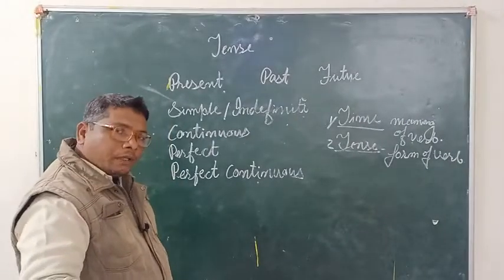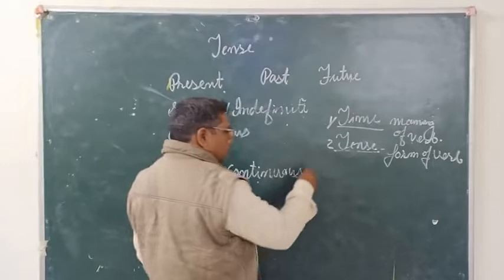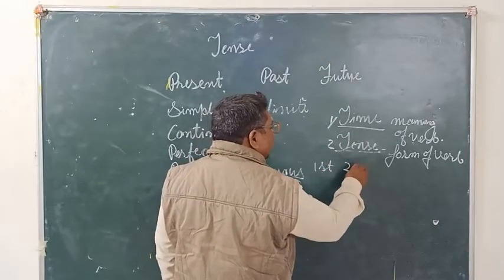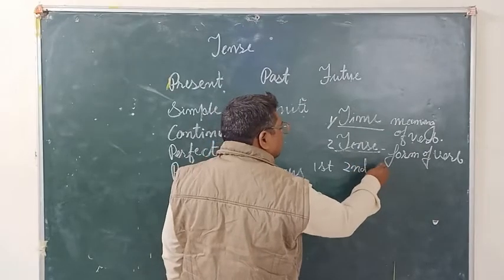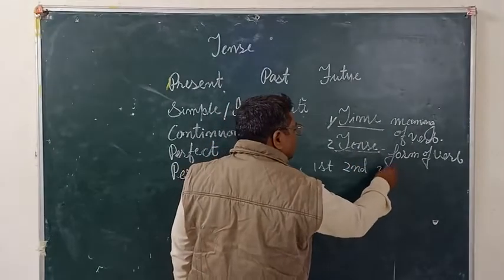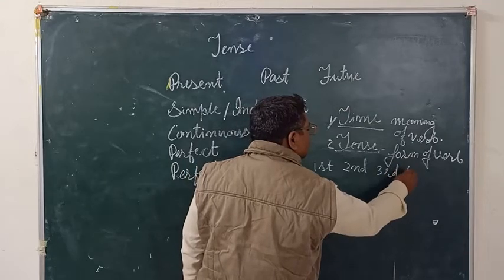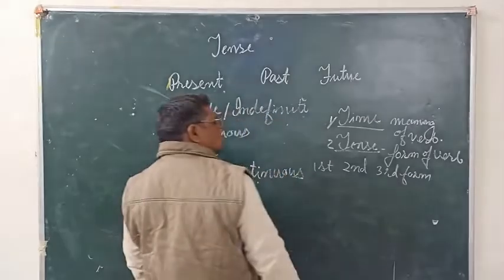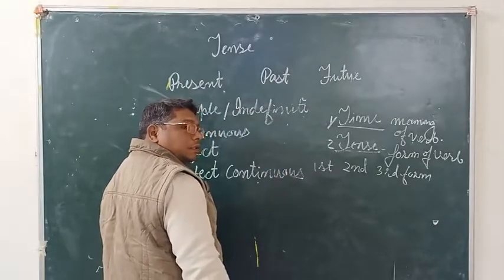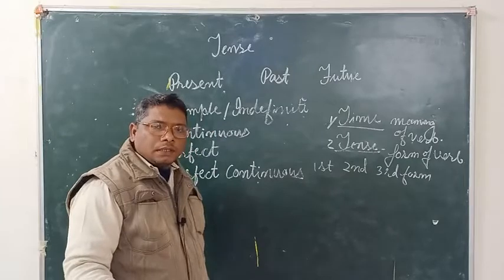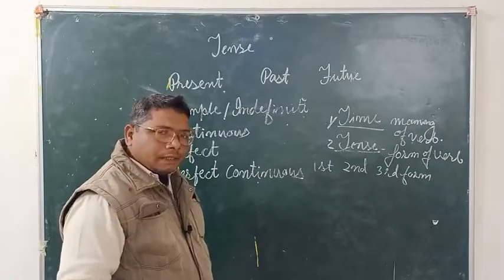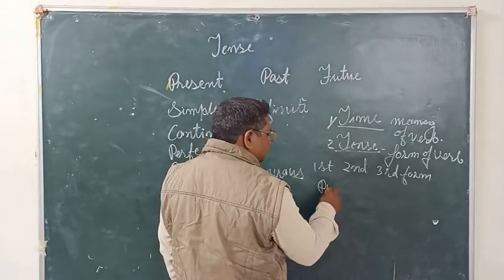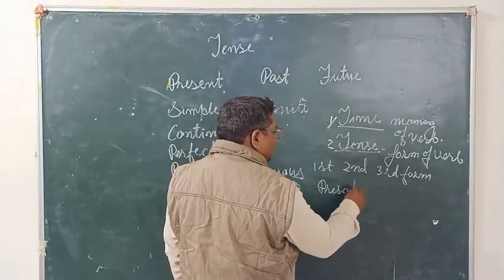You know how many forms there are? There are three forms: first form, second form, and also third form. Then there is another verb form, that is the ing form, especially we can say present participle.